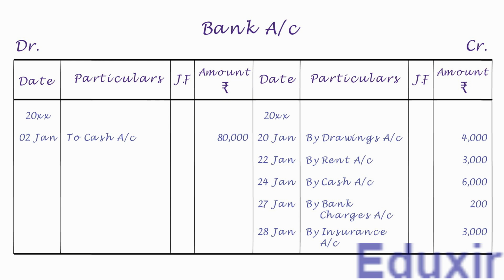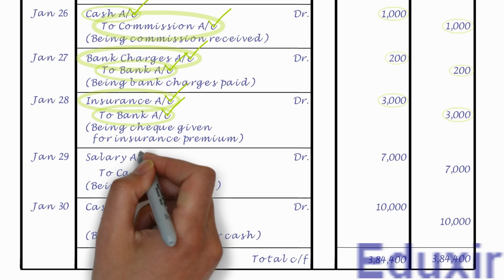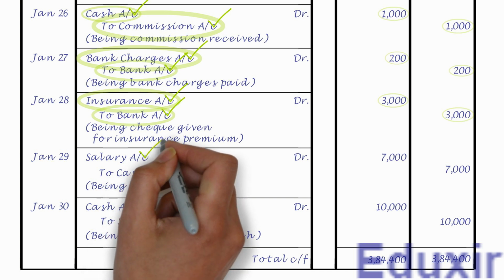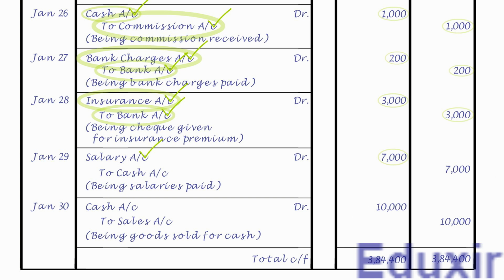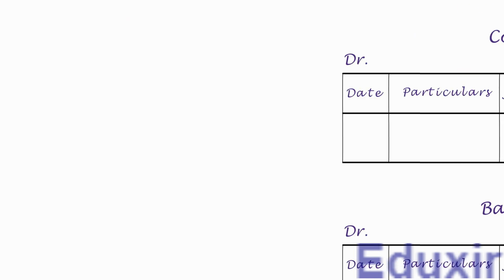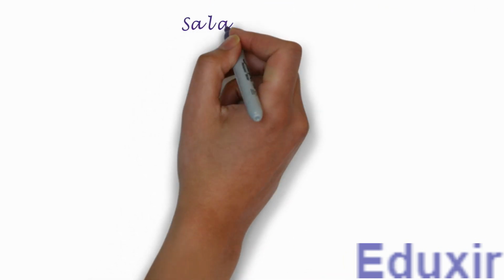Let us now take up the next entry. As the name suggests, it needs to be posted on the debit side of salary account and the debit amount is 7000 rupees. Note that the details that need to be posted into the particulars column is cash account. For posting this entry, we need to create a ledger account for salaries as it is not yet created. Let us first write the title as salaries account.